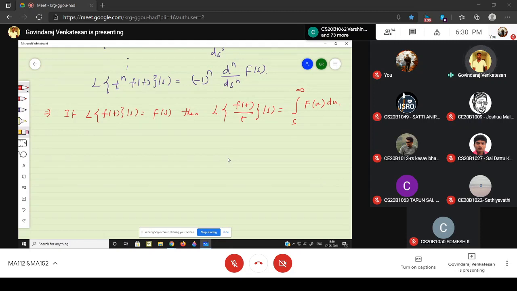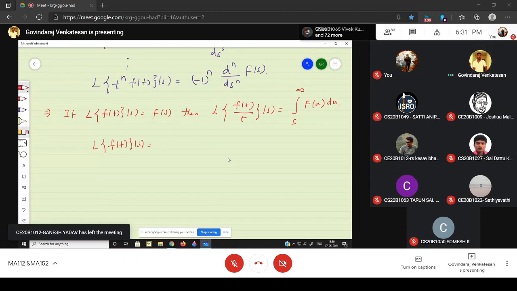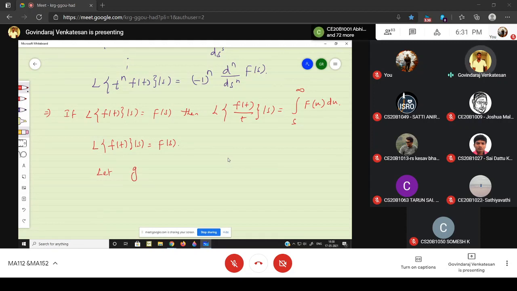So we are given the Laplace of f(t) of s, which is defined as capital F(s). Let me take another function g(t), which is nothing but f(t) divided by t. I am defining g(t) as f(t) by t.